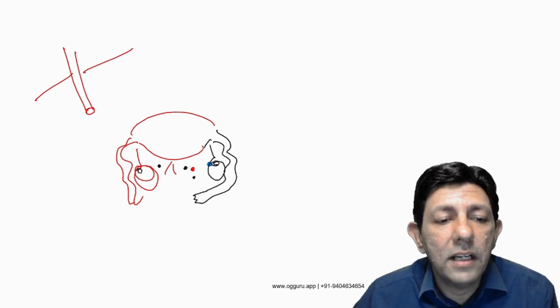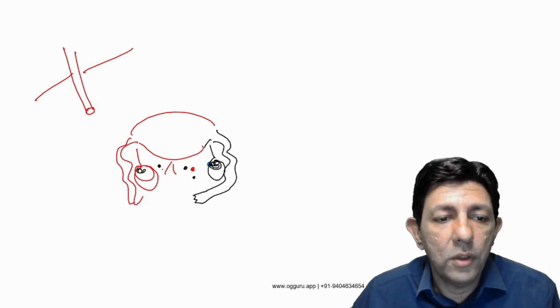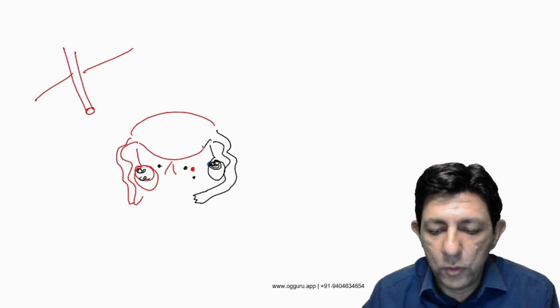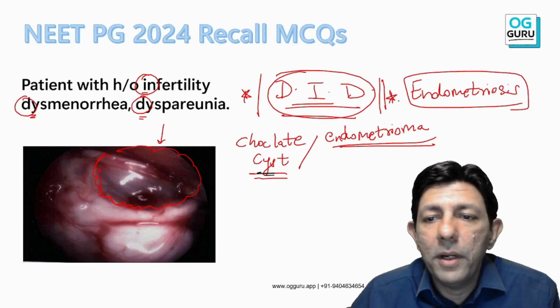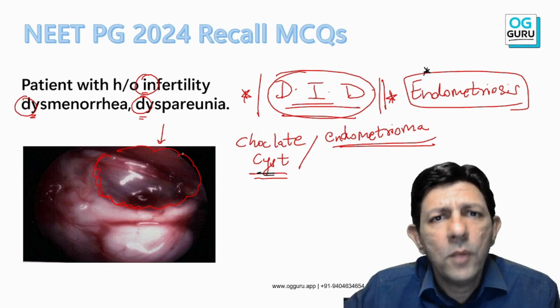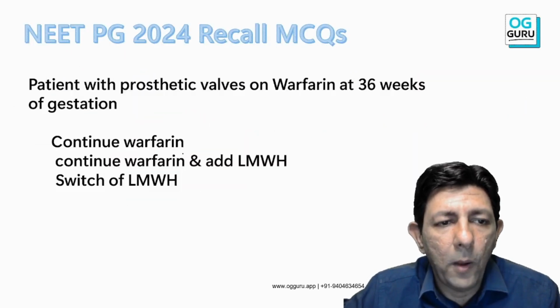And all this we discussed in all our videos, and also in our MCQ discussion videos on the YouTube channel. So the MCQ answer was chocolate cyst or endometrioma, and the diagnosis is endometriosis, and this was the image, or some similar image was given to all of you.